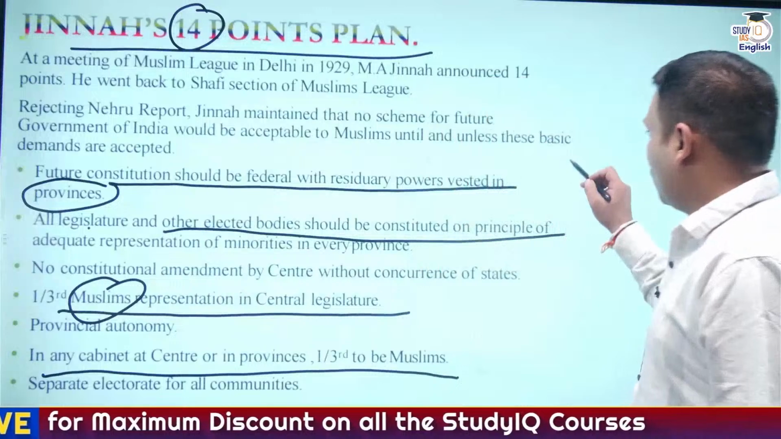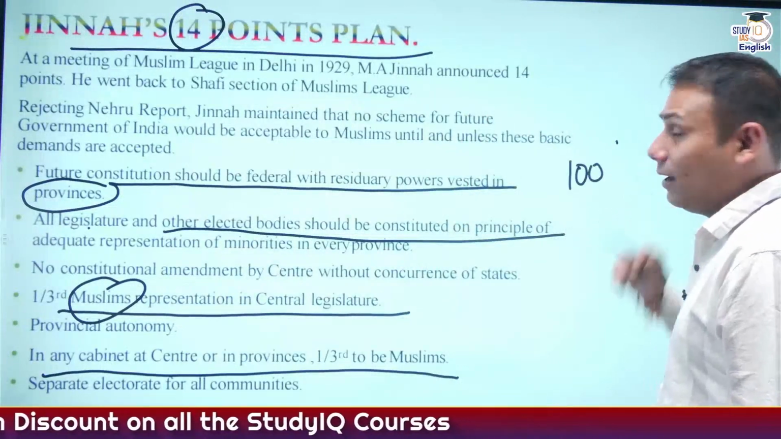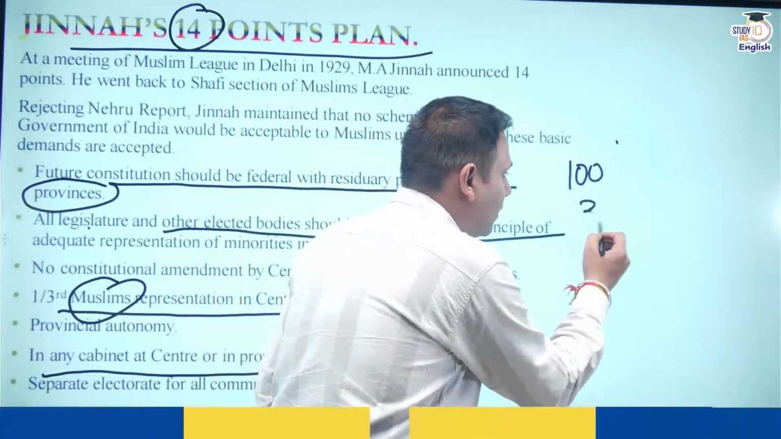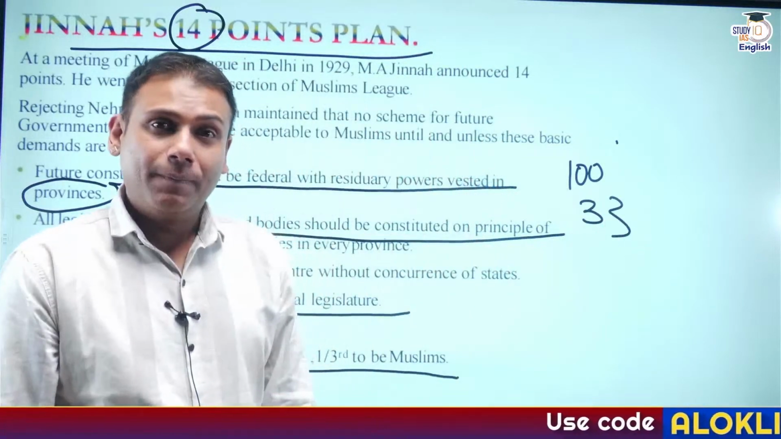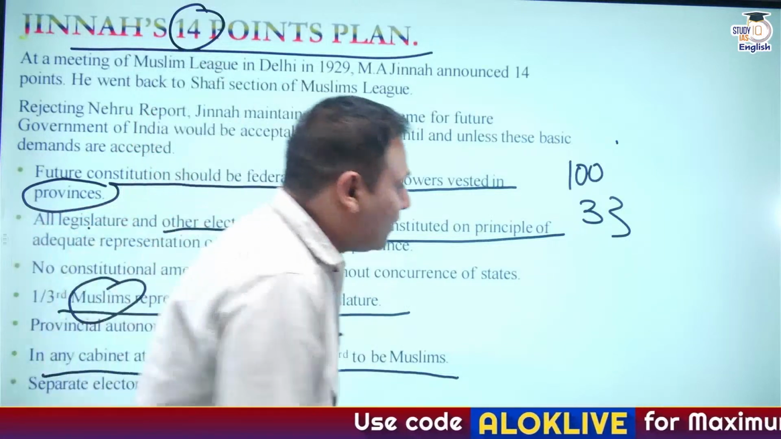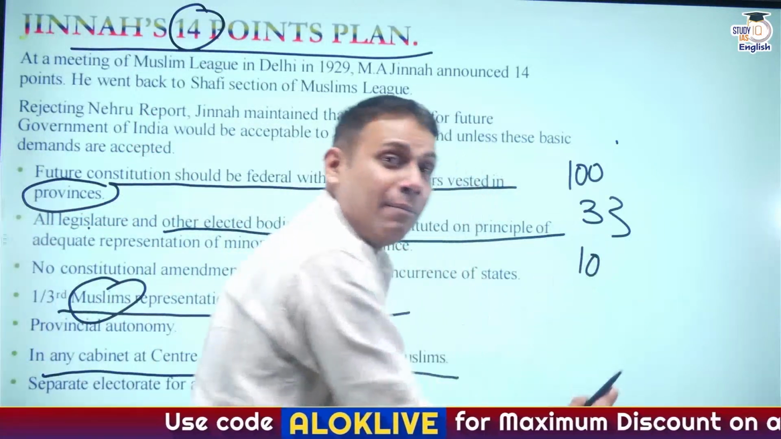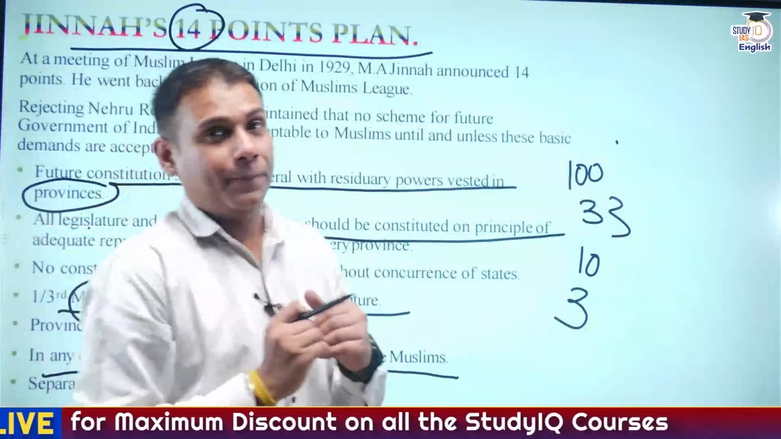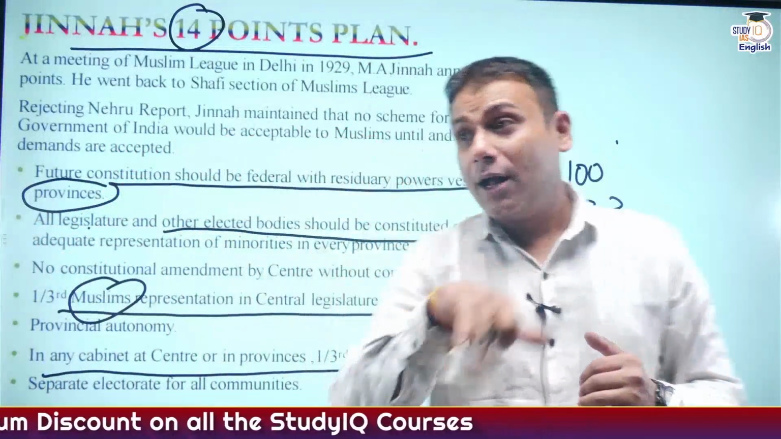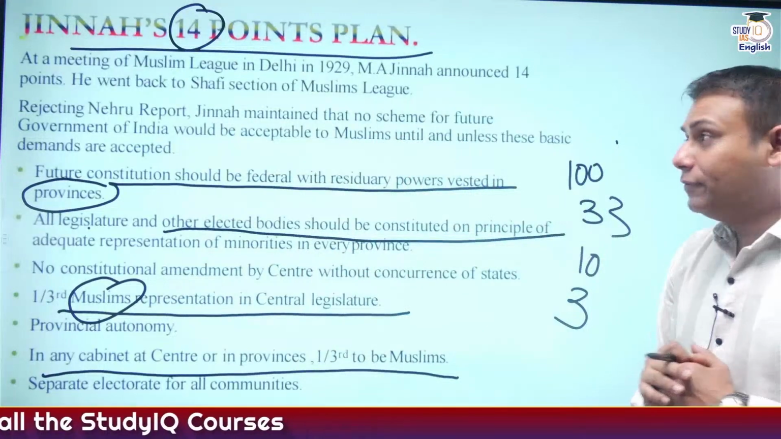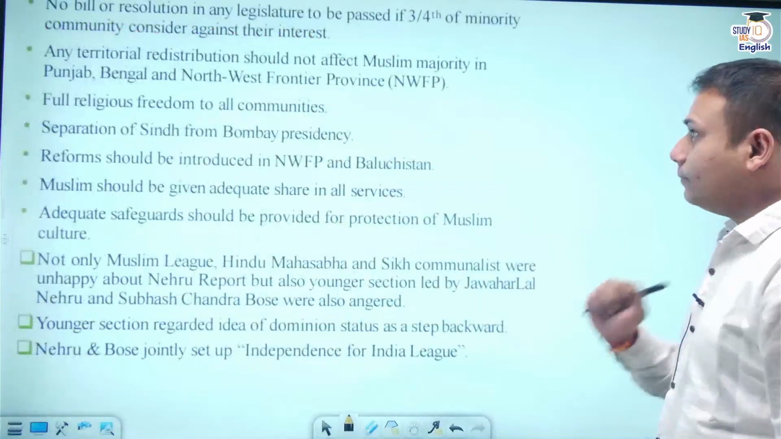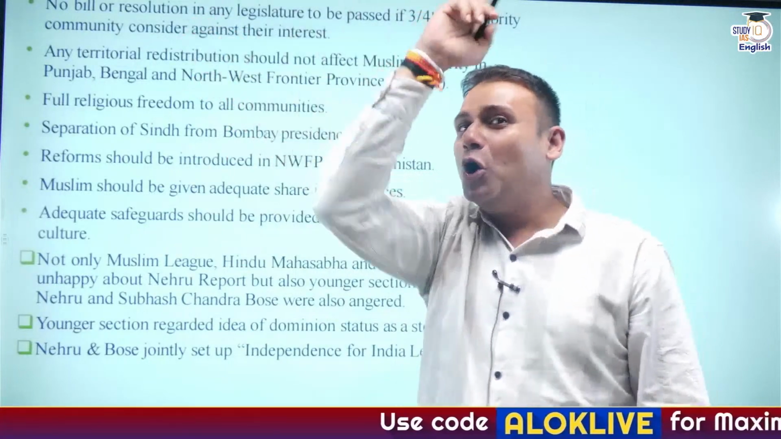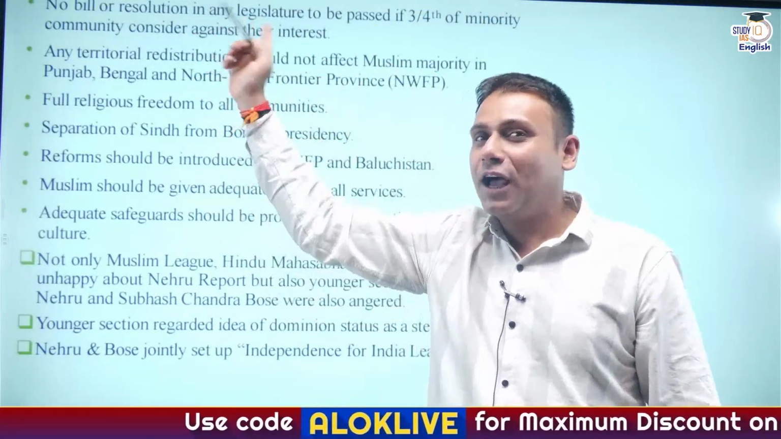Example, suppose there are 100 members in the Imperial Legislative Council. At least 33 members need to be Muslim. If there is a cabinet of 10 members, out of 10, at least 3 should be Muslims, not minority. This was another one of the demands of whom? Of Muhammad Ali Jinnah. I have also discussed this point as a part of the Lucknow Pact.